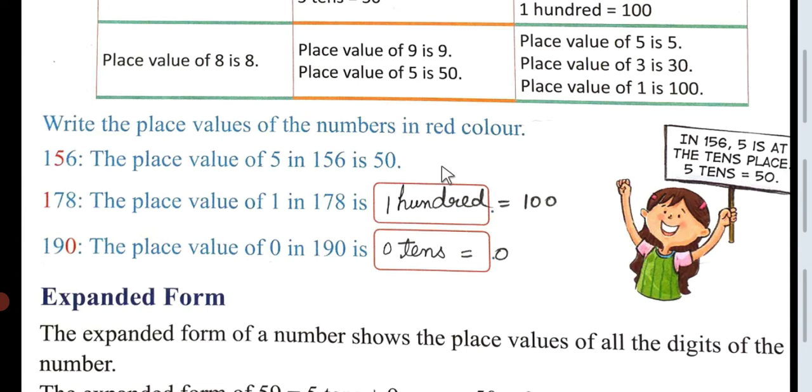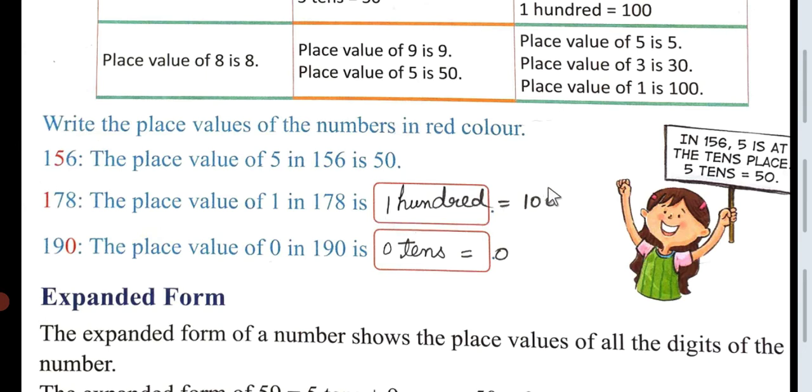So 5 tens. 5 multiplied by 10 is equal to 50. 5 tens are 50. So 5 is at the tens place. Now you can see the number 1, printed in red color. So the place value of 1 in 170 is 100.